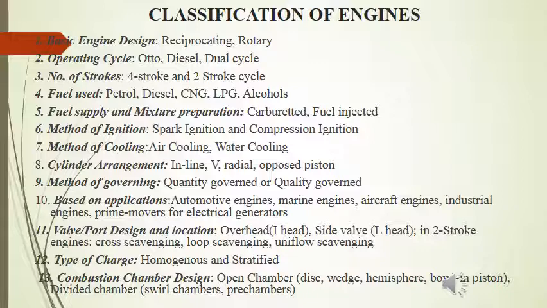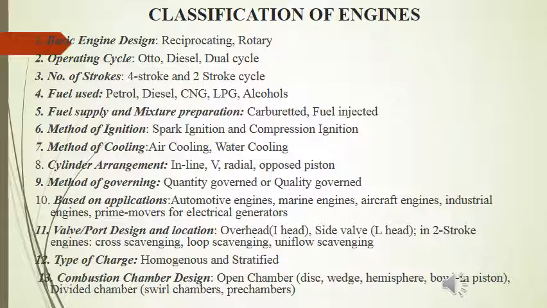On the basis of number of strokes required to complete the working cycle, we classify engines as 4-stroke engines and 2-stroke engines. In the case of 4-stroke engines, there are 4 strokes of the piston, or you can say 2 revolutions of the crankshaft. Whereas in the case of 2-stroke engines, all the processes, be it suction, compression, expansion and exhaust, are completed in 2 strokes of the piston or 1 revolution of the crankshaft. On the basis of fuel used, we classify engines as petrol engines, diesel engines, CNG engines, LPG engines and alcohol engines.